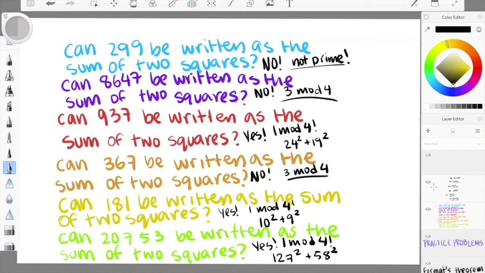Can 8,647 be written as a sum of two squares? No. 8,647, while it is prime, is not 1 mod 4, so it wouldn't fit with what we just proved. It's actually 3 mod 4.